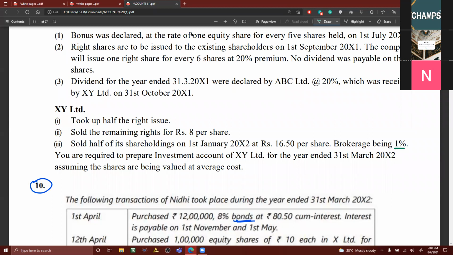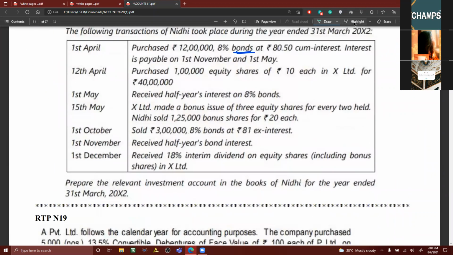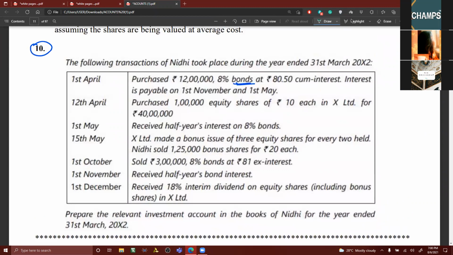I think you know about the brokerage. We have discussed it, am I right on this point? So shall I give this as homework to you, my dear friends? Yes, the ninth one is homework. You can do it. And in fact, this also I want to give as homework because it is covering both bonds and shares. If you are having bonds and shares, you have to prepare 2 investment accounts.